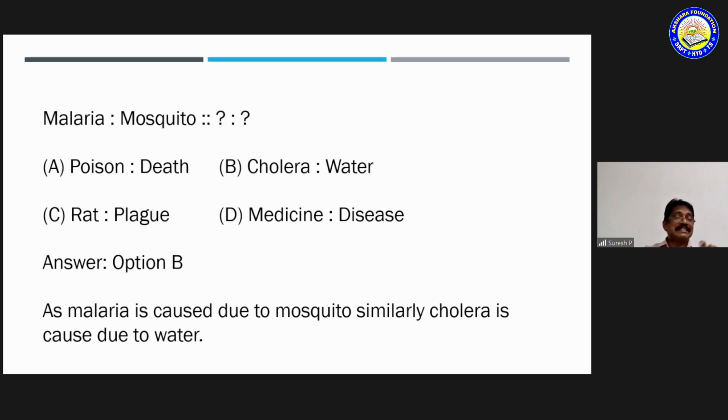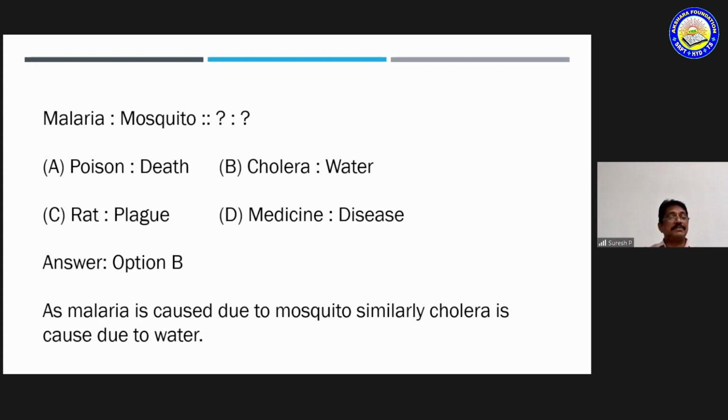So poison is not a disease. After taking the poison, the result is death. So there is no same kind of relation between malaria and mosquito. Correct? Okay. Cholera and water. Cholera is one disease. So cholera is caused by the polluted water. Correct? So cholera is a disease and the cause is water.